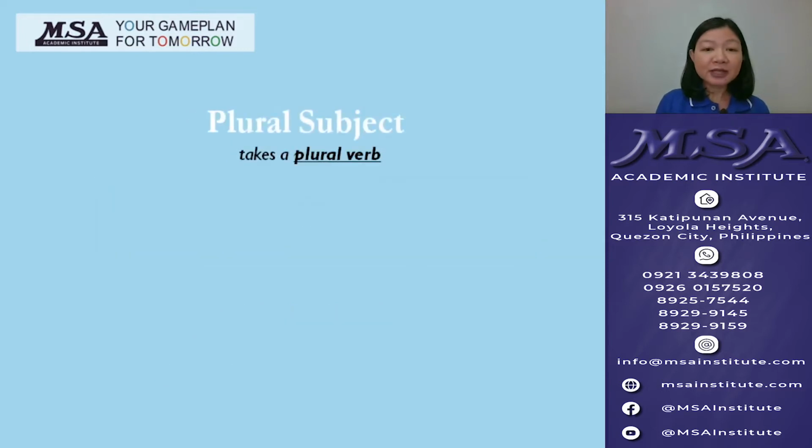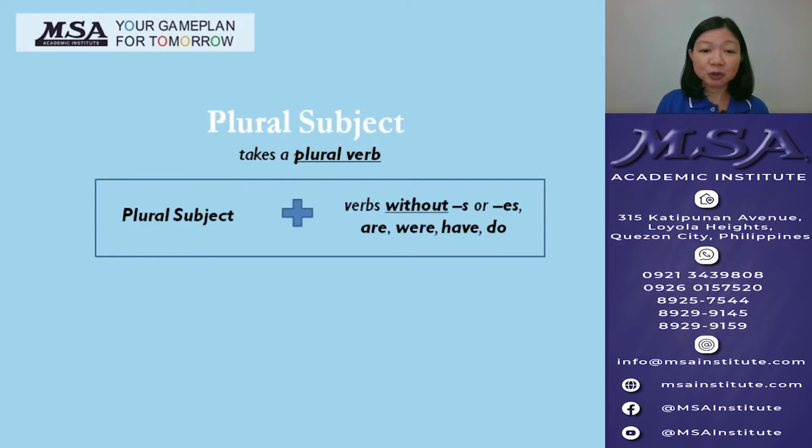On the other hand, a plural subject takes a plural verb. That is, a plural subject goes with a verb without s or es, are, were, have, or do. For example, the treatments work. The subject treatments is plural, so it goes with a verb without s, work.